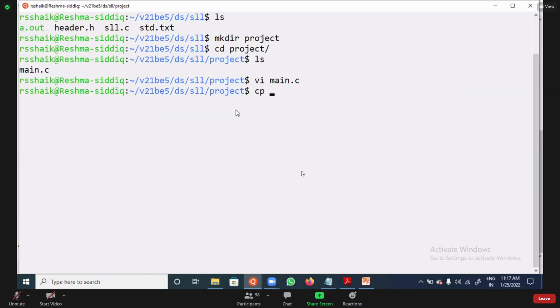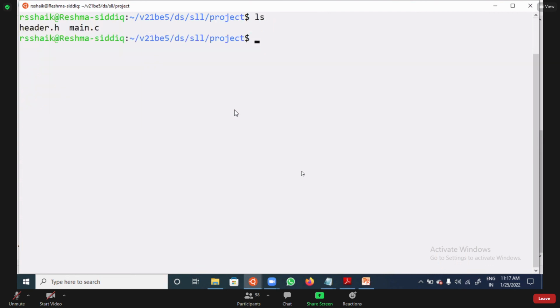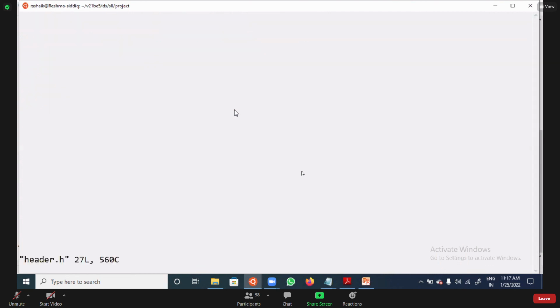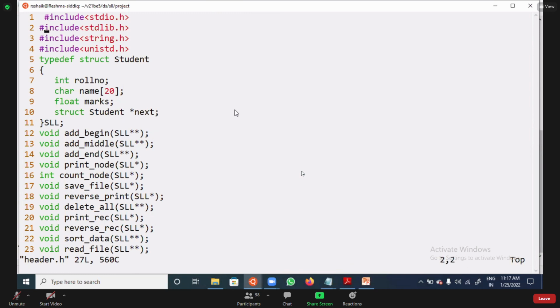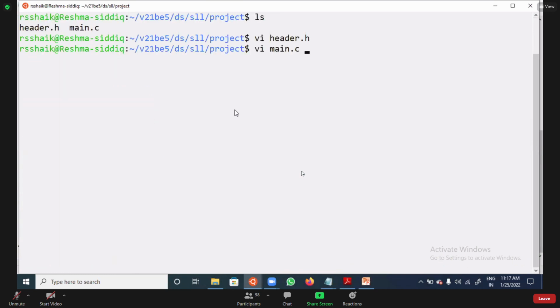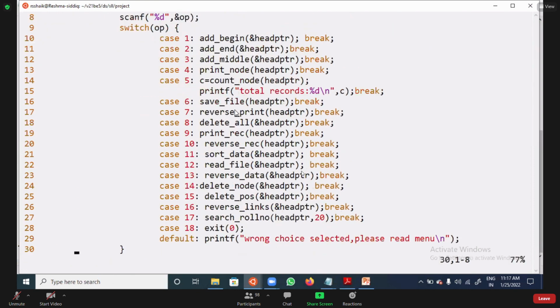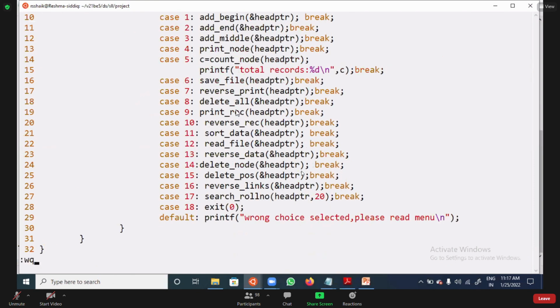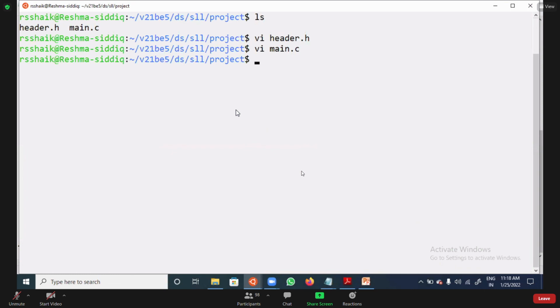Then after that, previously we have the header file. That header file also I'm going to copy. You can see the header file is there. We have the header file, with rules in it. In this main file, only function calls will be there. The function definitions are available in different files.